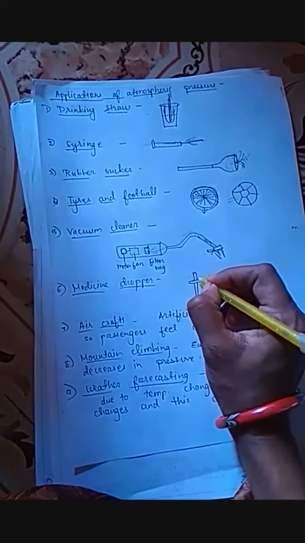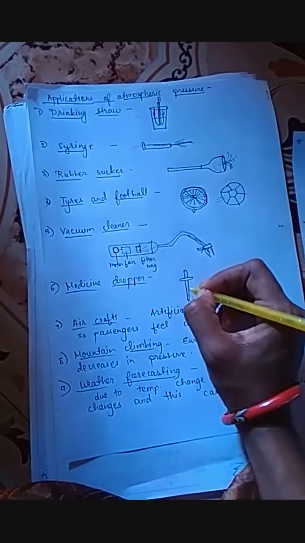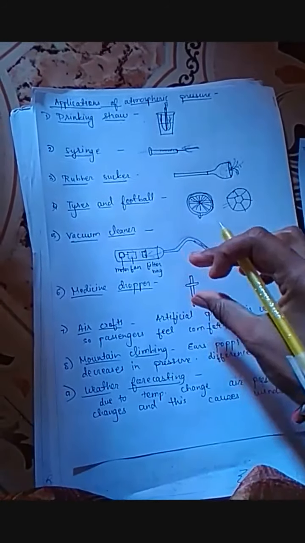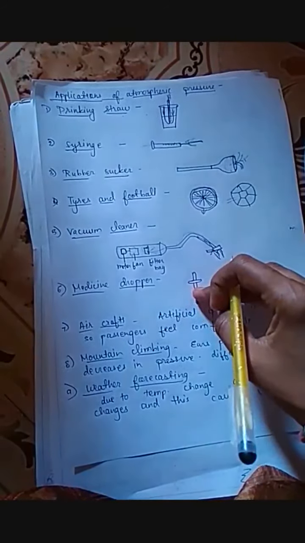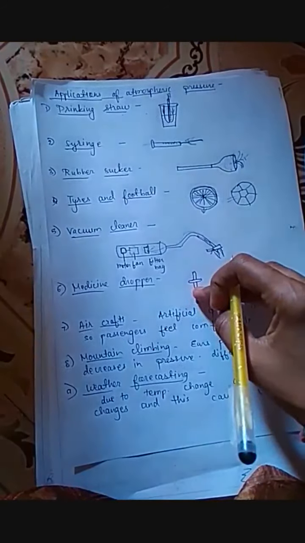Dropper. You must have seen small babies with a medicine dropper. When you press the medicine dropper, the air is pushed out. When you release the dropper, it takes all the liquid into it, because the air pressure inside it is low. So the air pressure takes all the liquid with it into the dropper. So this is the medicine dropper.